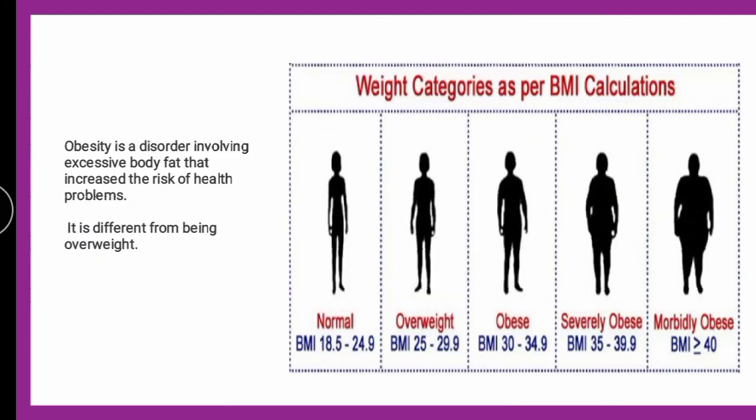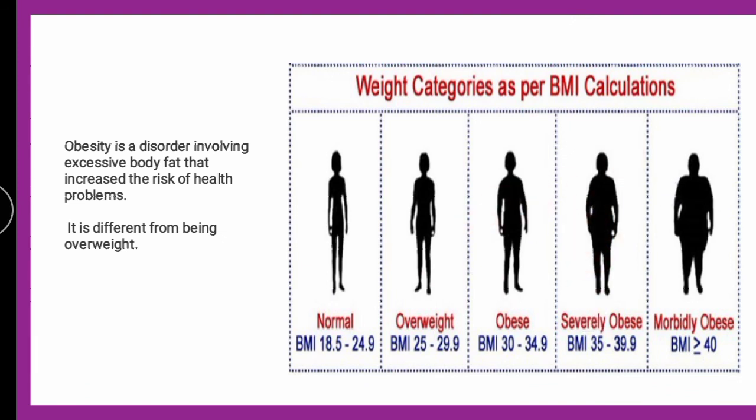Now here you can see the weight categories as per BMI calculation. Obesity is having excessive body fat, which leads to increased health problems, whereas it is different from being overweight. This is the normal person with proper BMI, this is the overweight person, this is the obese person, then severely obese and morbidly obese.